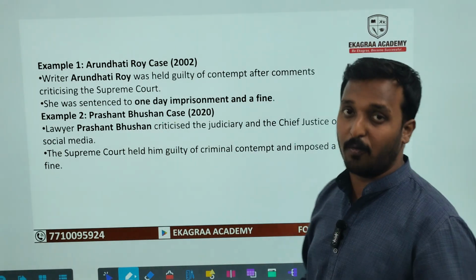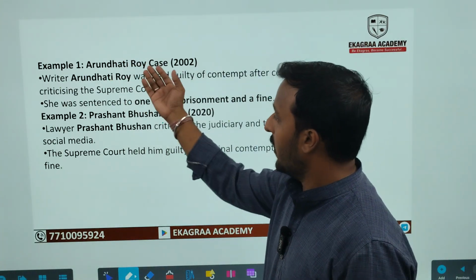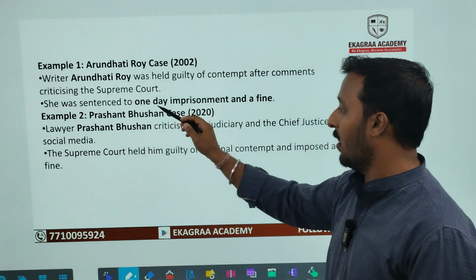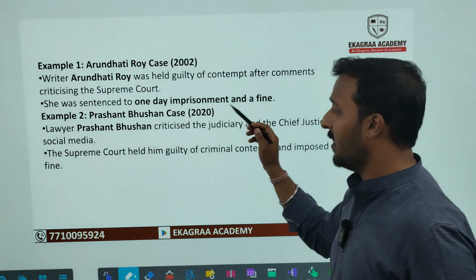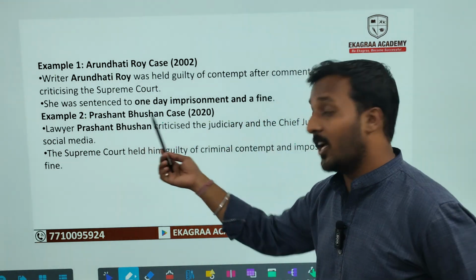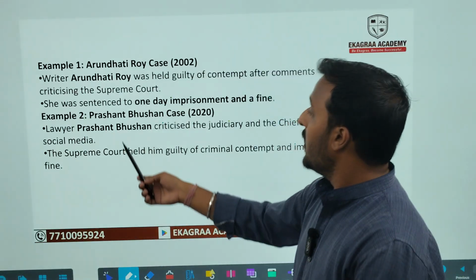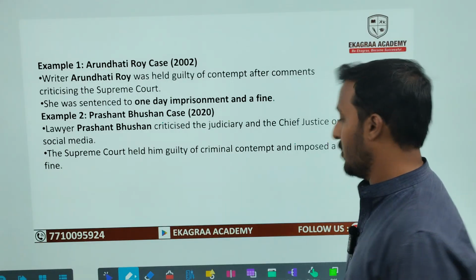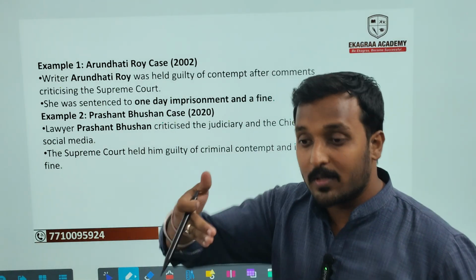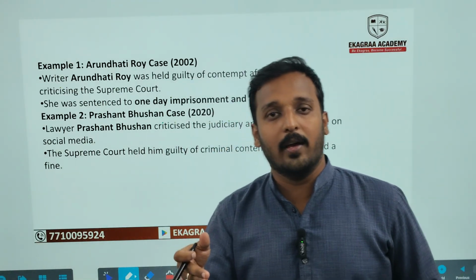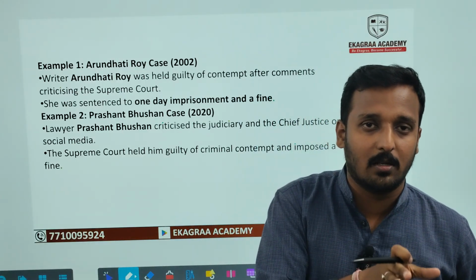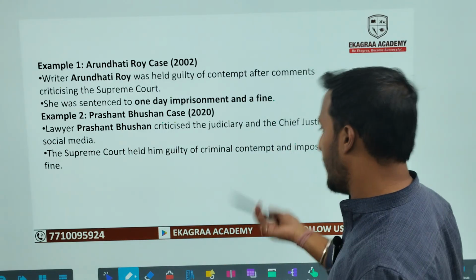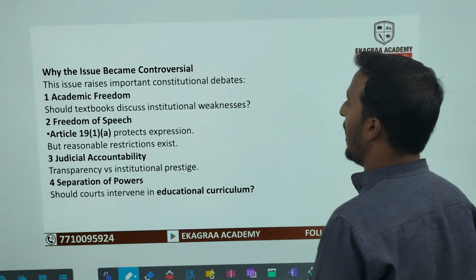We have two examples for it. One is the Arundhati Roy case of 2002, where she criticized the Supreme Court, and the Supreme Court gave her one day's imprisonment along with a fine. And again, Prashant Bhushan, even a Supreme Court advocate, was punished for criticizing the judiciary and the Chief Justice on social media. Because we need to see the fine line, whether the criticism is constructive and rational, or just for getting publicity. So the Supreme Court, based on it, uses this power.